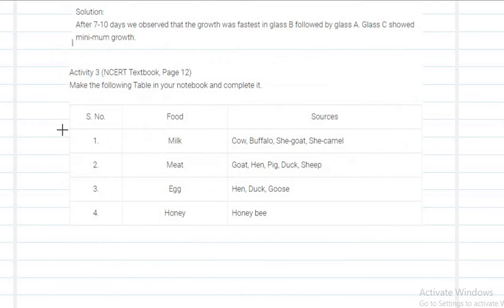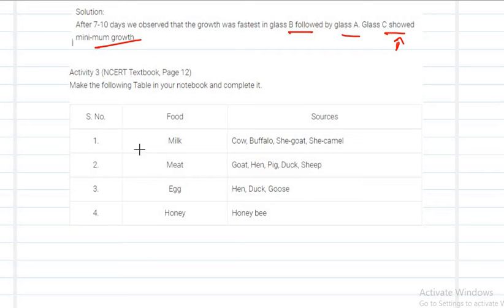So we will see the growth of the crop to be fastest in glass B, followed by glass A. And glass C will also show some minimum growth. Why? Because in glass C we have not added anything. Simply we have added the seedling and we have watered the crop. So we have seen only the minimum growth in glass C. That is the conclusion for this activity.